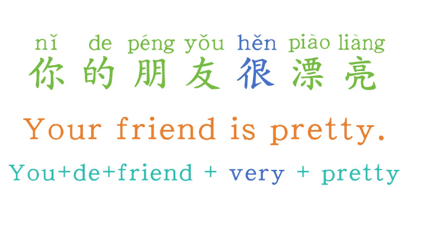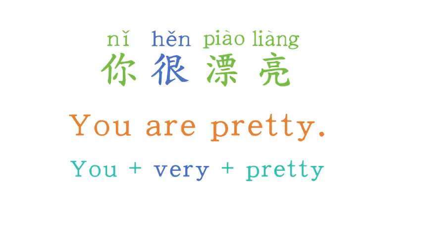Okay, this time, try to say, you are pretty. You are beautiful on your own. How to say that? That is, you very pretty. 你很漂亮. Okay, now I think you are kind of familiar with this rule.